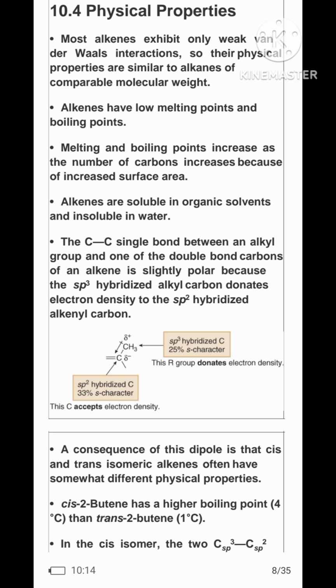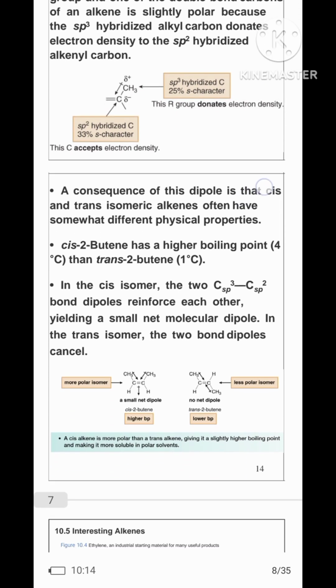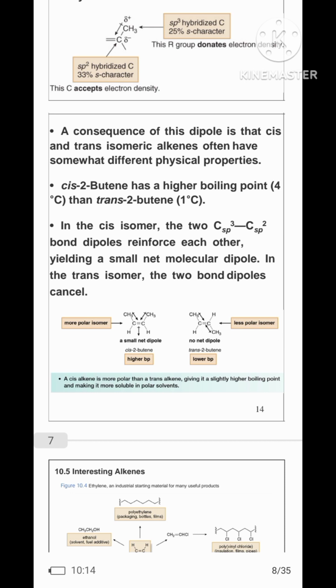The carbon-carbon single bond between an alkyl group and one of the double bond carbons of the alkene is slightly polar because the sp3 hybridized alkyl group donates electron density to the sp2 hybridized alkenyl carbon. The consequence of this dipole is that cis and trans isomeric alkenes often have somewhat different physical properties.